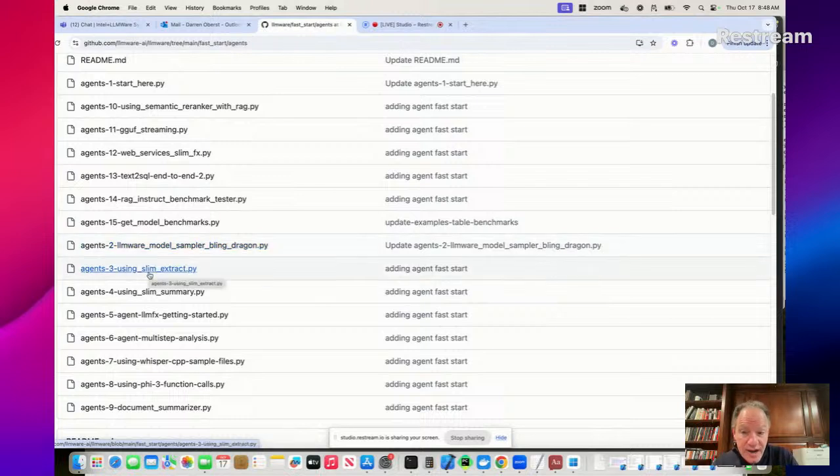The Slim Extract model, a whole bunch more examples to show how easy it is to start extracting cool information in just 10 lines of code. Likewise, how to create summaries. Our summary function call, we actually implemented a little differently. We implement our summary as a list of key points. The benefit of making it just a pure list object is it becomes really easy to start concatenating and stringing those together.